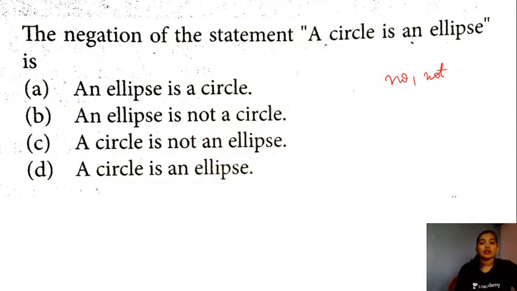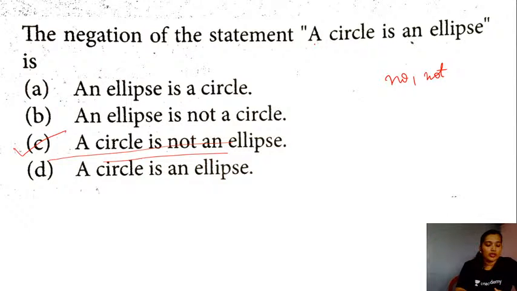Here you're given the statement: a circle is an ellipse. So if I have to take the negation of this, I need to introduce a word like no, not, or I could also use a phrase like "it is false that." So in this case the right answer would be "a circle is not an ellipse," and this is given to you as your option C, students. So option C will be the right answer for this question.